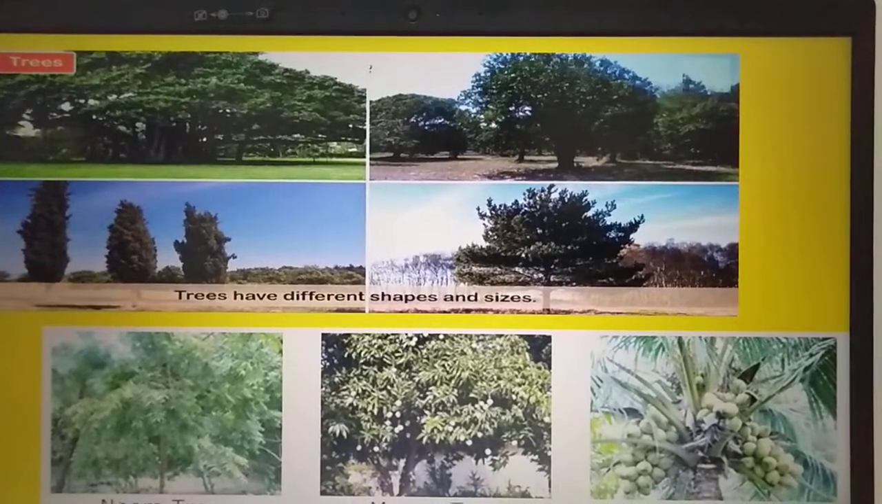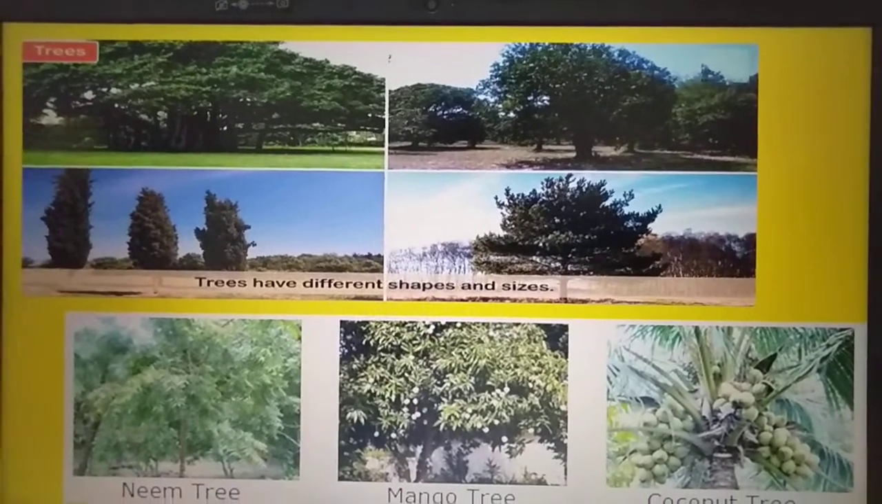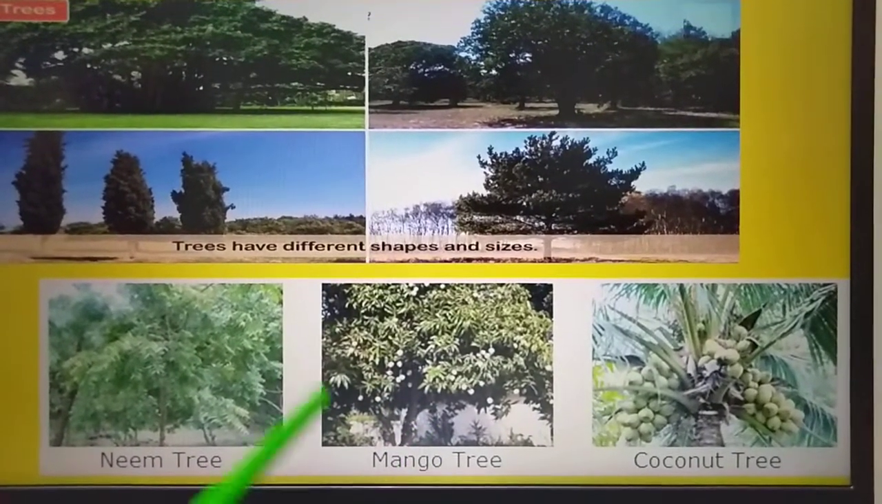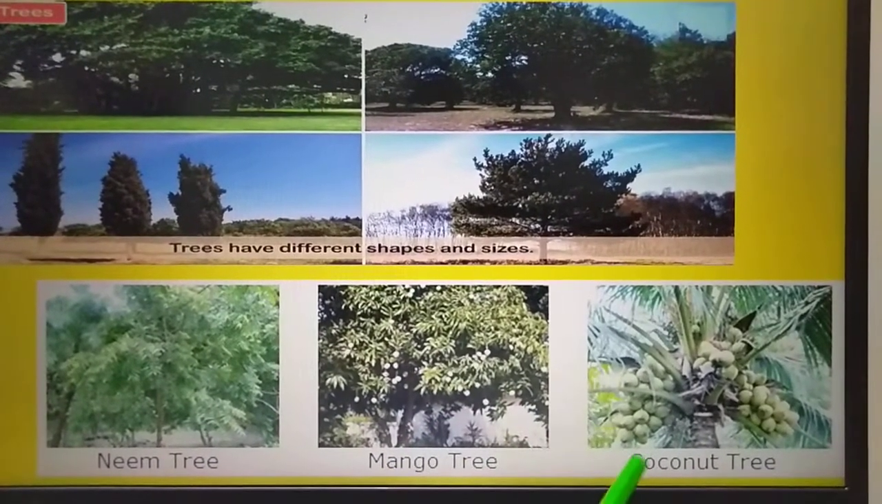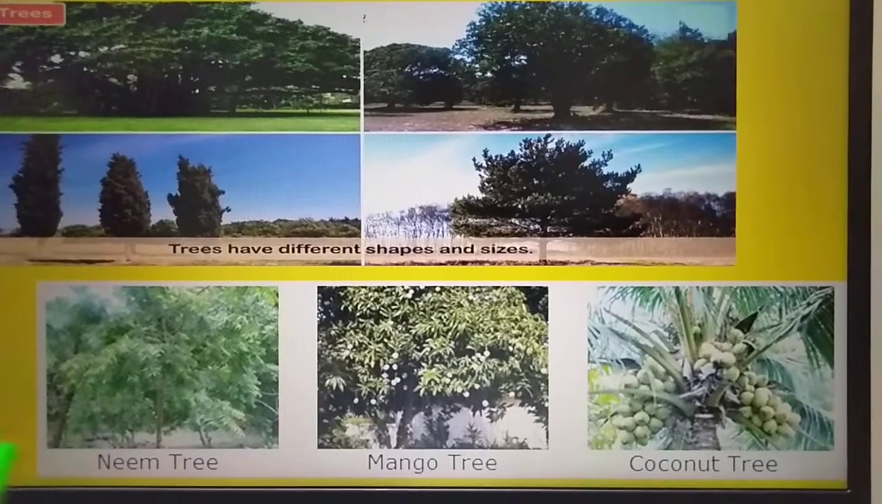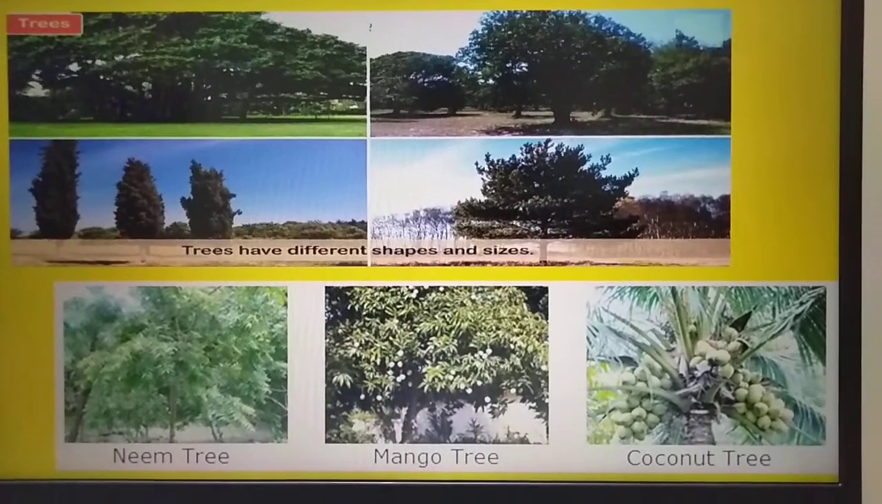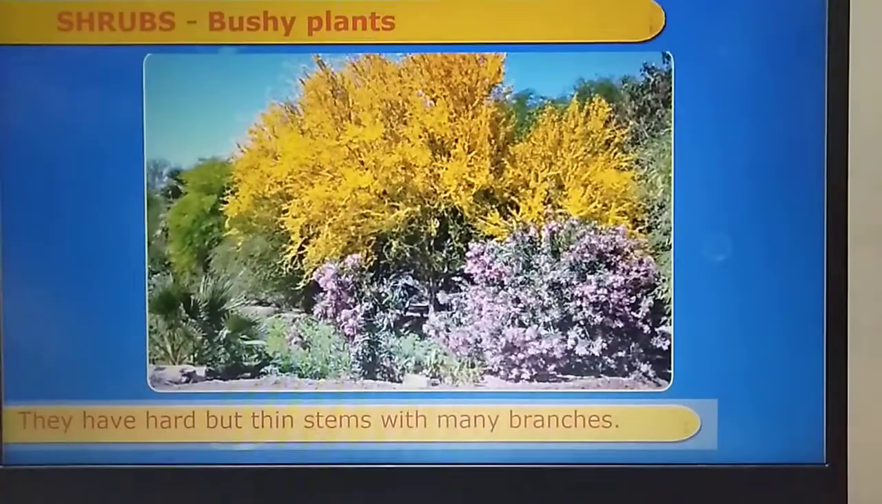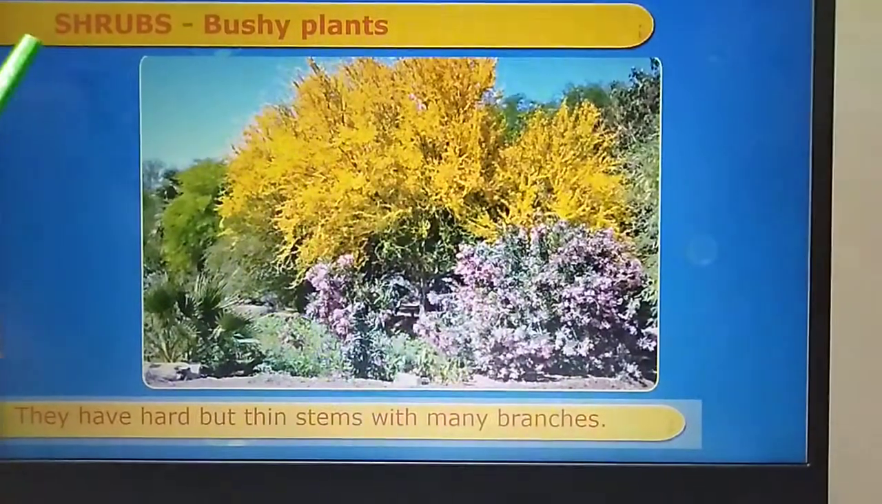And the trees which we commonly see, can you see this? This is a neem tree. And this is a mango tree. This is a coconut tree. All these trees we commonly see in our surroundings, isn't it, children? Now the next type of plant is shrubs.